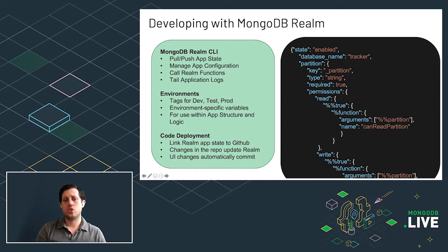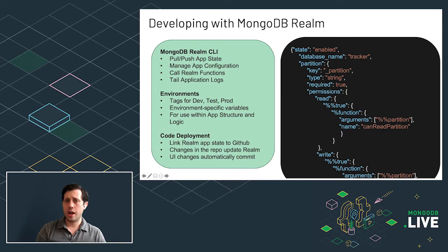We've also recently introduced the concept of environments. What we often see is that when people want to work with a Realm application, they'll have a new branch that they work with for a feature. So they'll make a development branch. Then they might want to test that, push it to a testing environment, and promote it to a QA environment before it gets pushed to production.